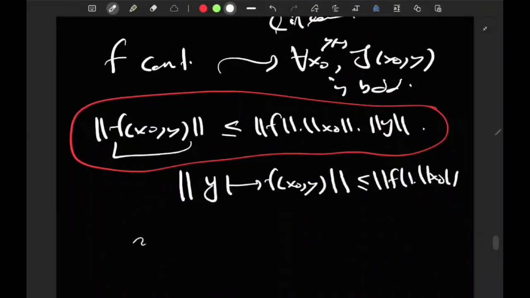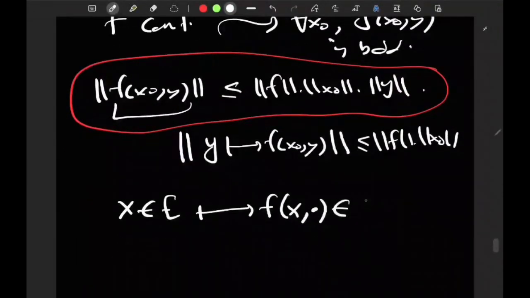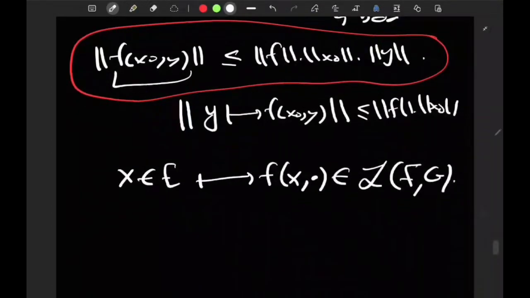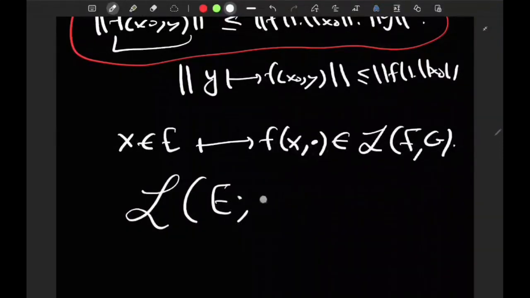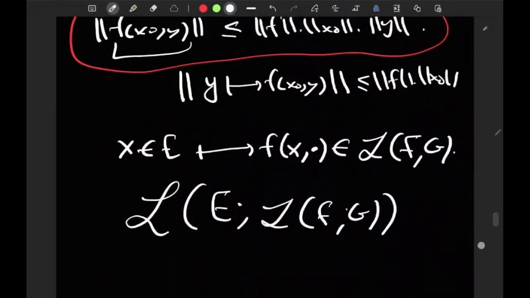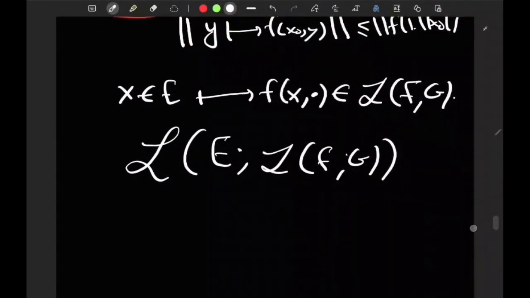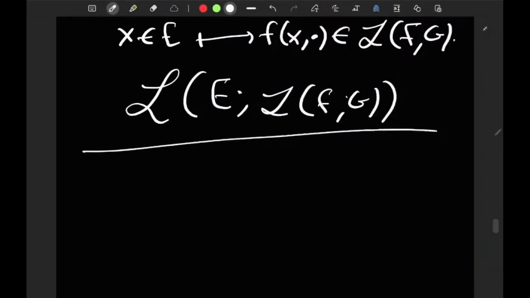So what's happening here? I'm taking x in E, and I'm mapping it to f of x dot, this function, which is an element of L of F G, as we just proved here. So literally I'm considering L of E semicolon L of F G. This is how you go from the first space to the second space, and vice versa, you go from the second space to the first space. Now let's formalize this. Let's write it in some neat and rigorous terms.